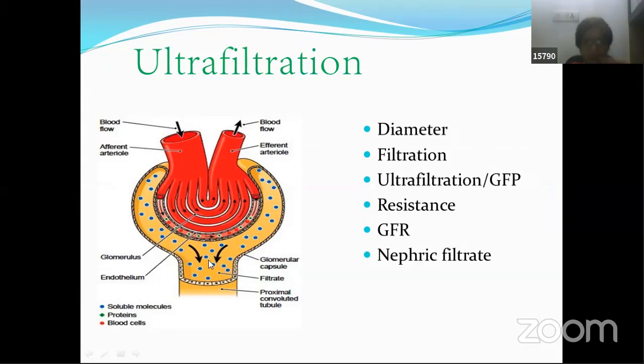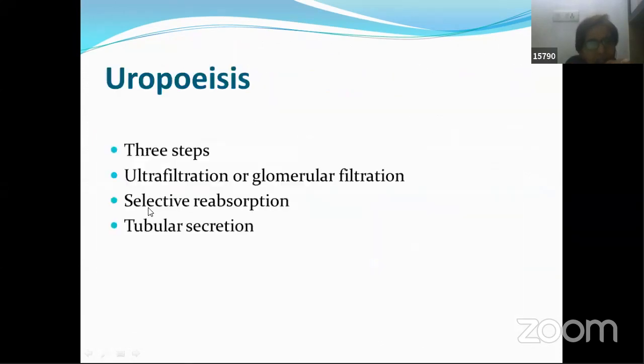So what did we understand over here, friends? How much is the total volume of nephric filtrate produced per day? 180 liters. Now, if we were to produce this much and try to put it out, then we will not do any other work in our life, isn't it? So that is not what is happening. And this leads us to understand the next concept, that is selective reabsorption.